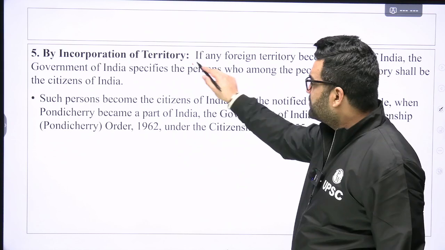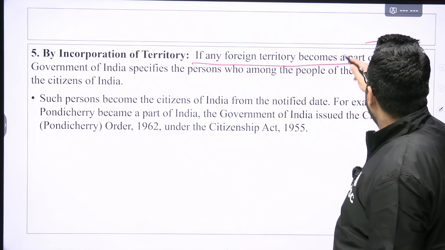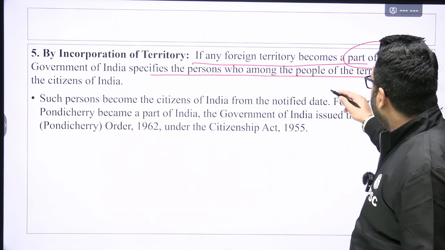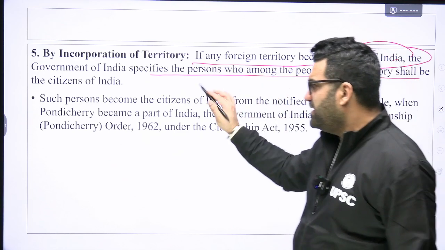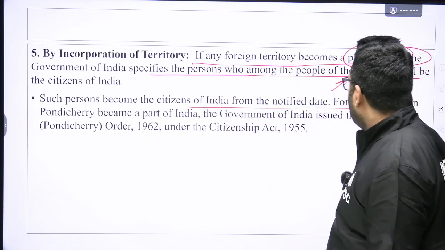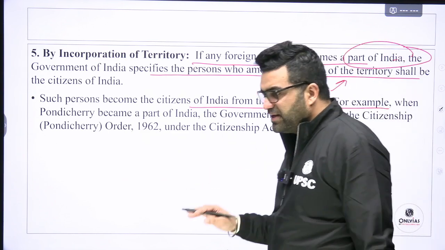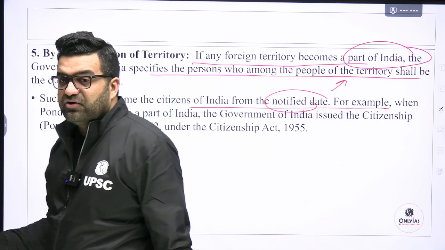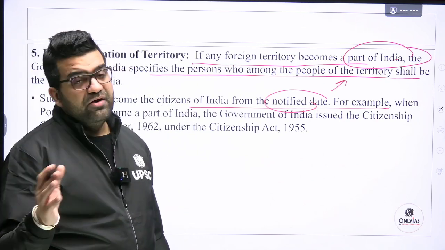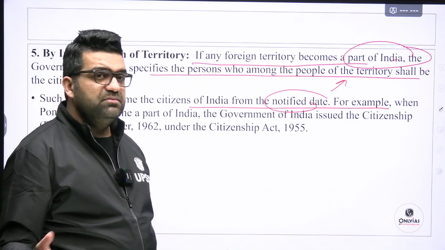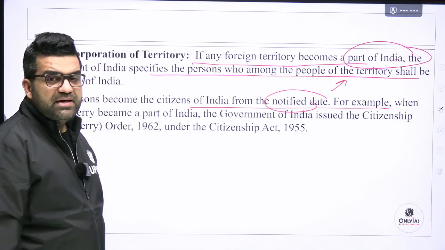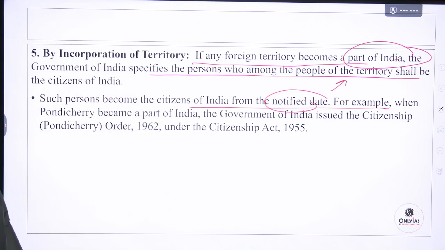By incorporation of territory, if any foreign territory becomes a part of India, the government of India specifies the persons who among the people of the territory shall be citizens of India. Such persons become the citizens of India from the notified date, whatever be the date of annexation or cut-off date, as we have seen, like 19th of July 1987, 1st December 1992. Any date could be kept depending upon the circumstances of the time. Okay, so this is there.